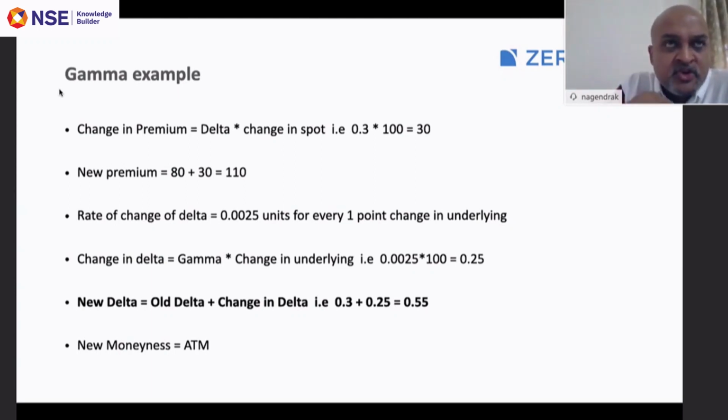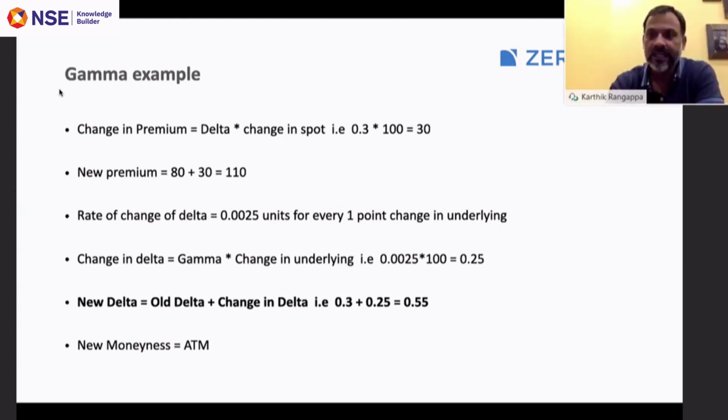Correct. So going back to that intrinsic attribute that I spoke about when we were discussing delta, every strike, think of it as a different car. Every car has different attributes. So every strike has different attributes, right? And these attributes are connected to the spot prices. As and when the spot price changes, the attributes for all these strikes also change.